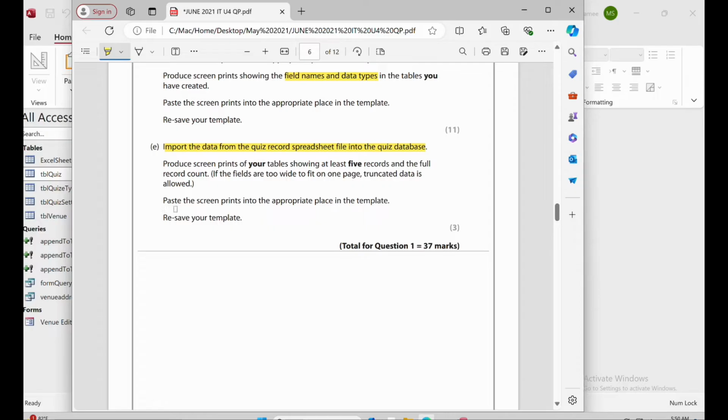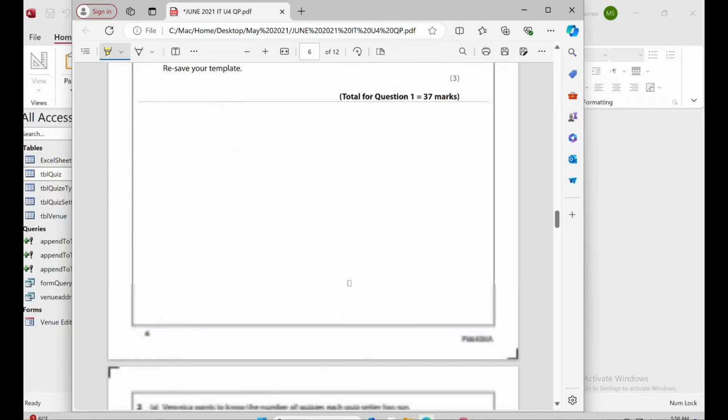Then paste the screen print in the appropriate place in the template. So you have to take the screenshot and paste it to your evidence folder.